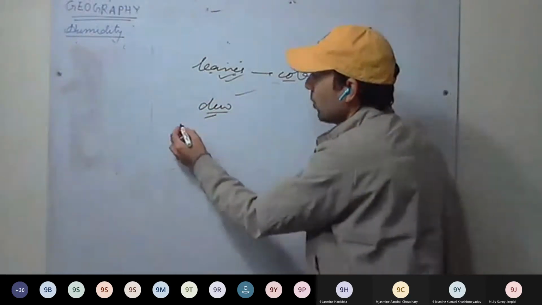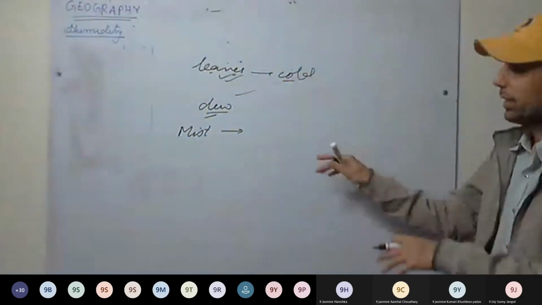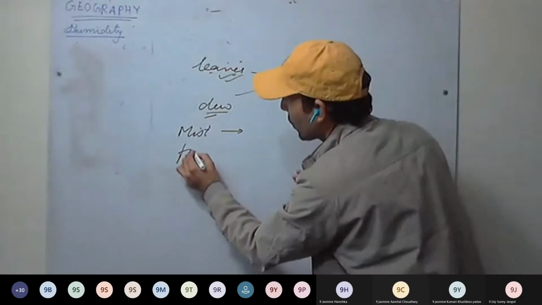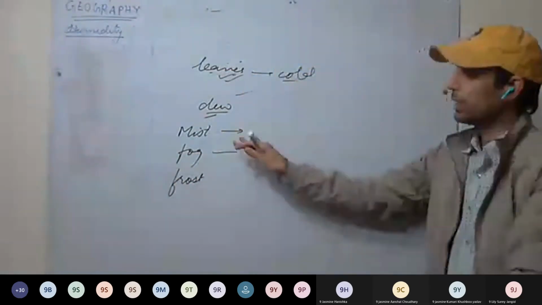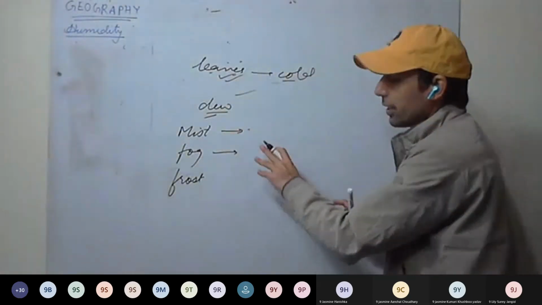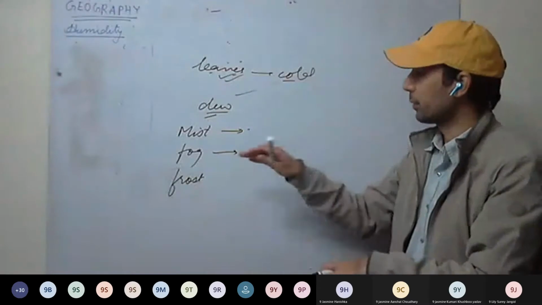Now mist. In the atmosphere, mainly we have seen mist, fog, and frost. Mist and fog mainly take place in winter. They are much similar. In mist, air contains moisture and the air gets cooled in winter.